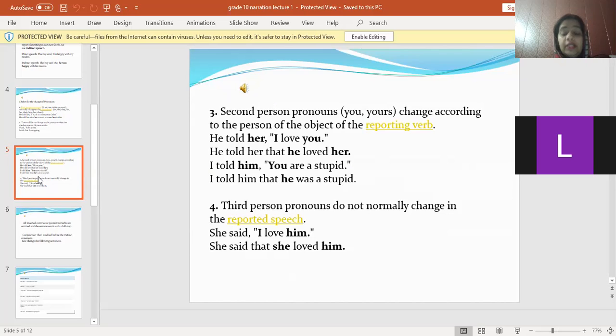Take the sentence: He told her. He is the subject. What is the object in the sentence?